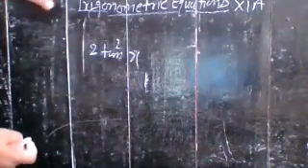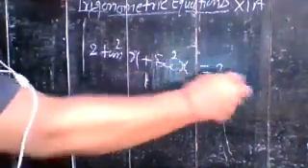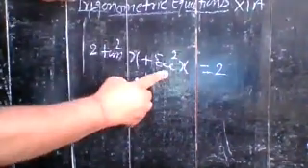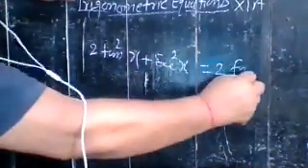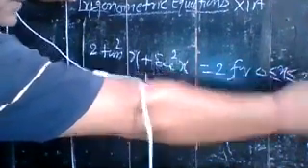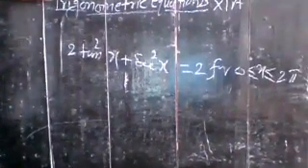Yes, right. Next question. Solve 2 tan square x plus sec square x is equal to 2, for x greater or equal to 0 and less or equal to 2 pi.